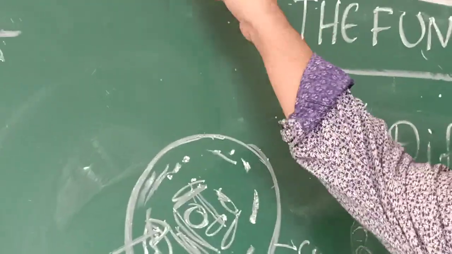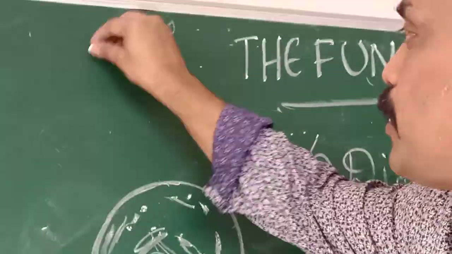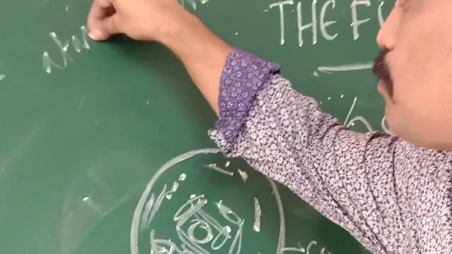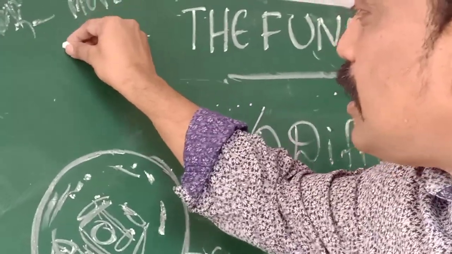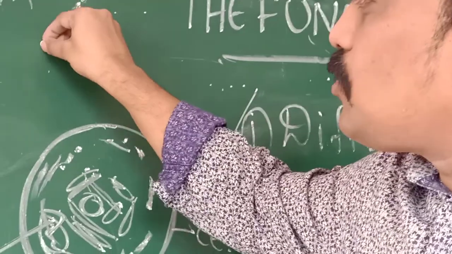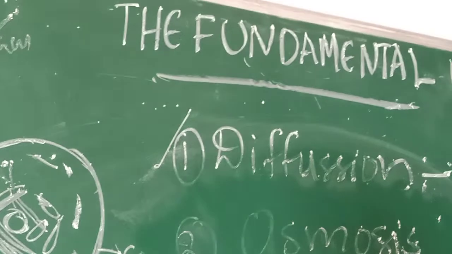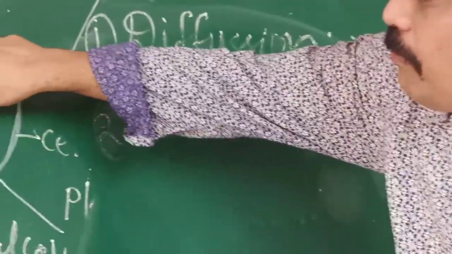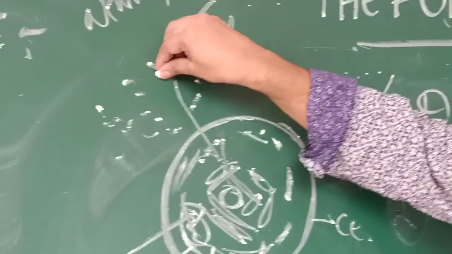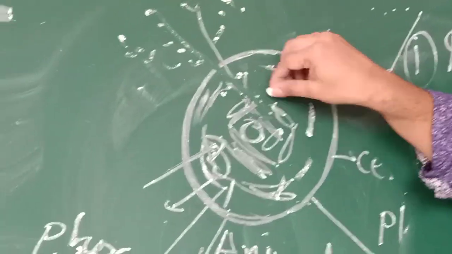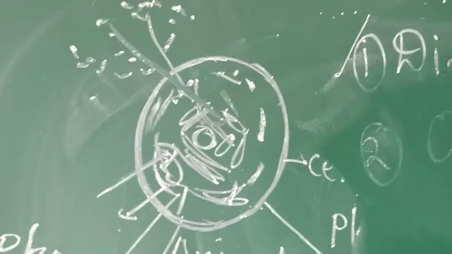In the atmosphere, oxygen is more. Oxygen concentration is more, so that oxygen enters the lungs, lungs to blood, blood to heart, heart to cells. That means outside our cell membrane, oxygen concentration is more, so it enters into the cell. Substance moves from high concentration to low concentration.